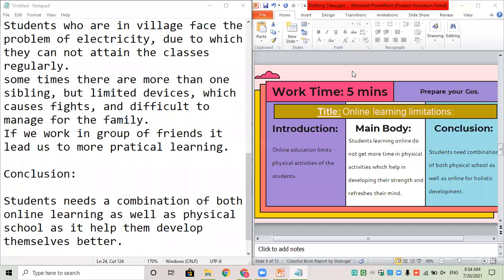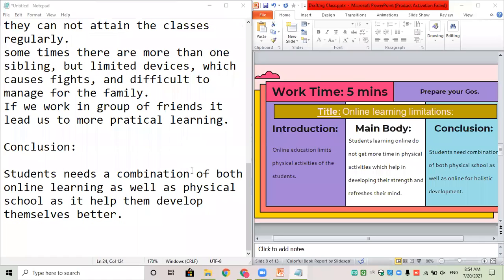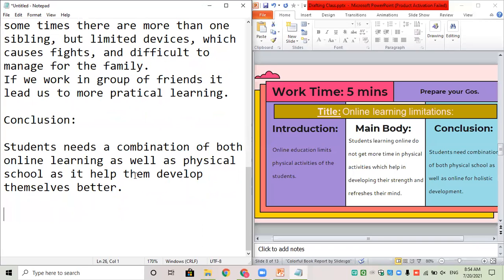Okay. So Chanda, your second point was lack of devices which lead to problems in family. Okay. Chanda, I'm trying to write it over here. Please see if you can understand. Okay, Chanda, what you can write about is this.